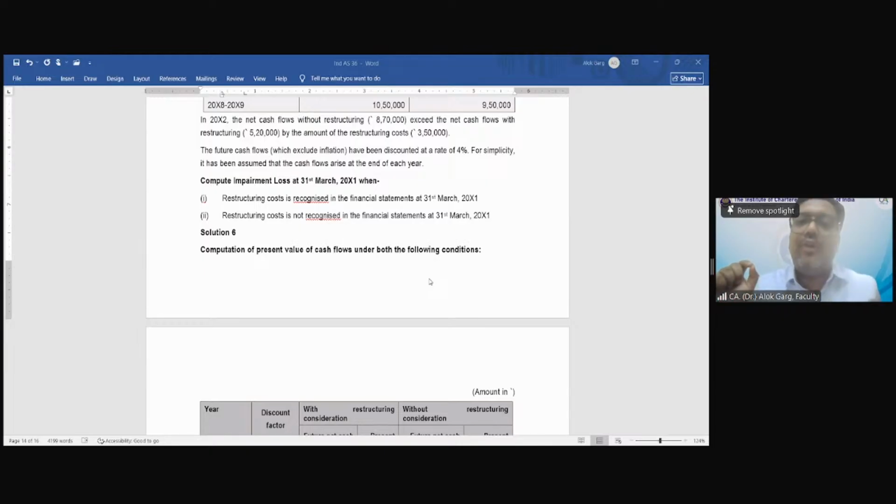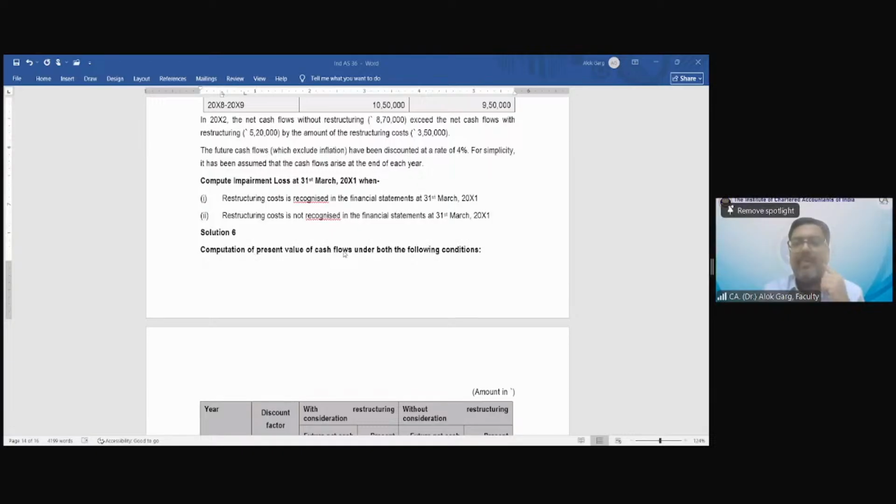See, as I told you, the cash flows from restructuring have to be considered only when it is committed, right? And whenever it is committed, as per Ind AS 37, you need to take a provision in the books of accounts. So if on 31st March 2001 it is communicated to the relevant stakeholders, then the provision has to be taken in the books of accounts. Does provision mean cash flow?